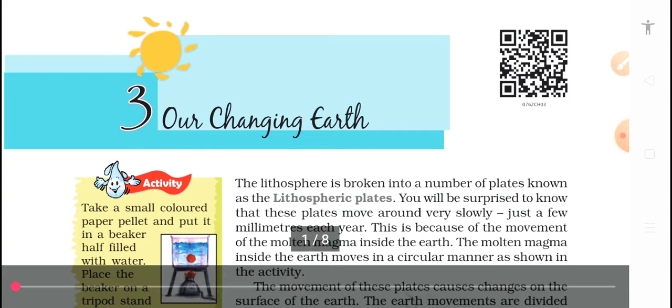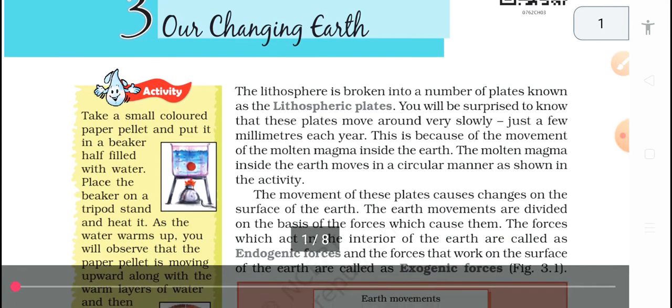Today I am back with another chapter of Geography, Class 7, Chapter 3. The name of the chapter is Our Changing Earth. In this chapter we will talk about the interior and external changes in our Earth's surface.